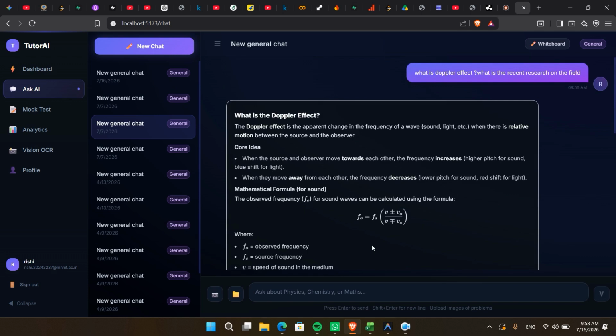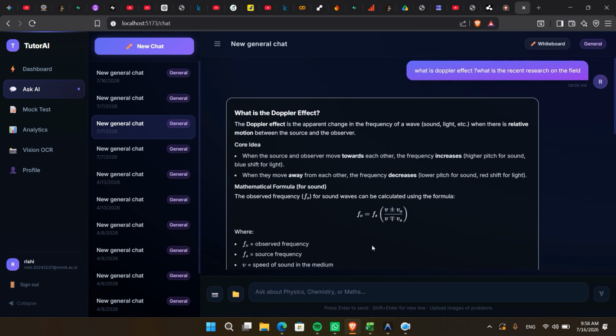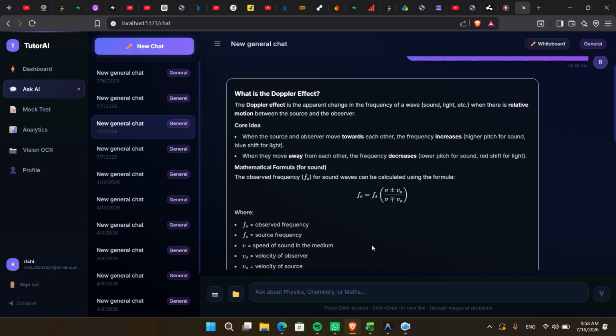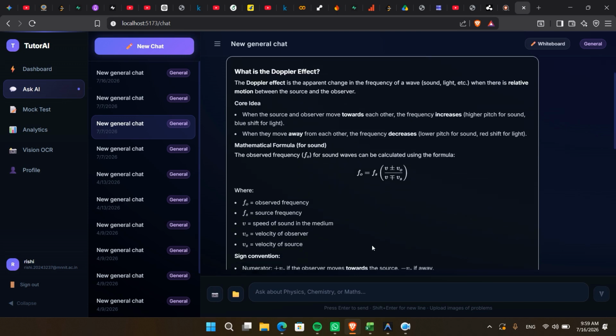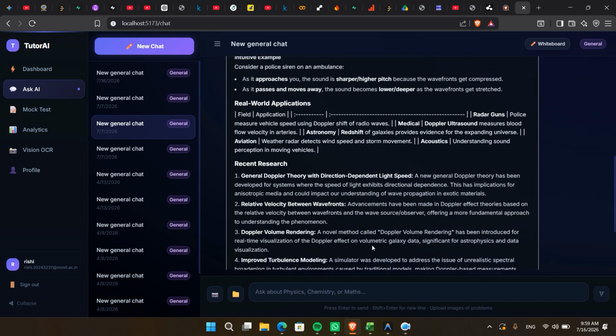As each agent finishes its task, the results are passed to the critic agent for evaluation. Instead of immediately returning the answer, the critic checks whether the explanation is complete, logically consistent, and educationally useful. If improvements are needed, feedback is sent back to the appropriate agents. This iterative review process continues until the response satisfies the required quality standards.